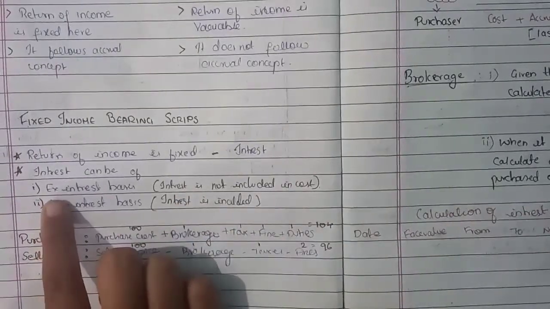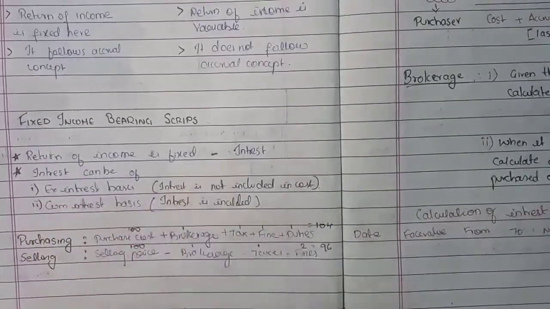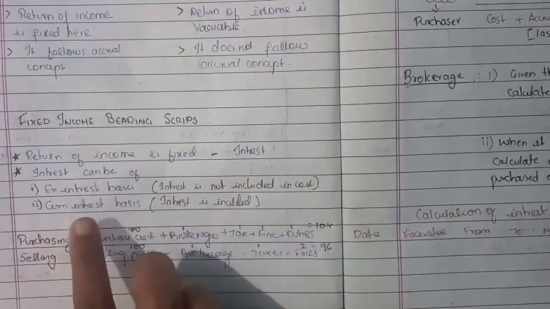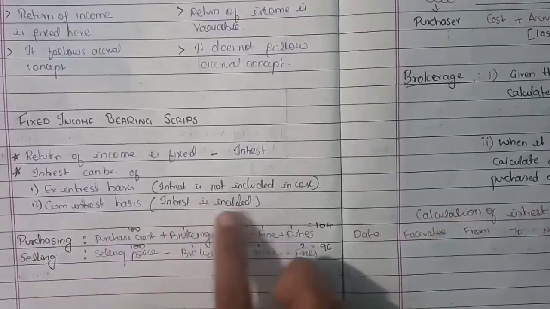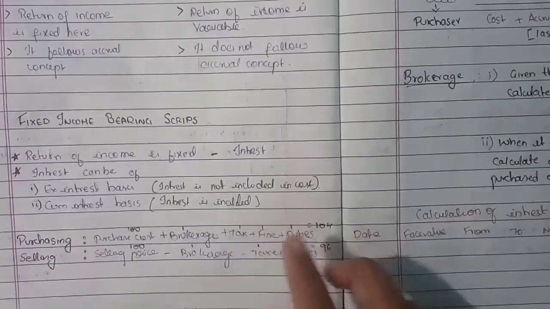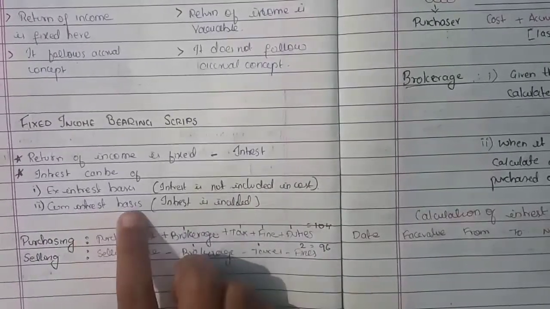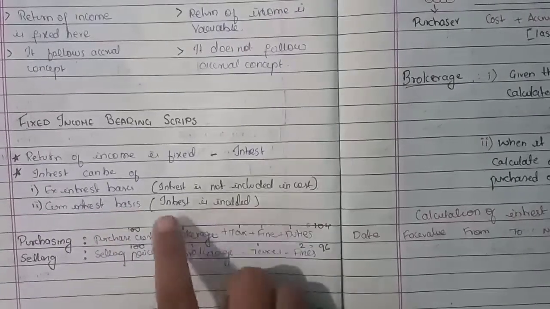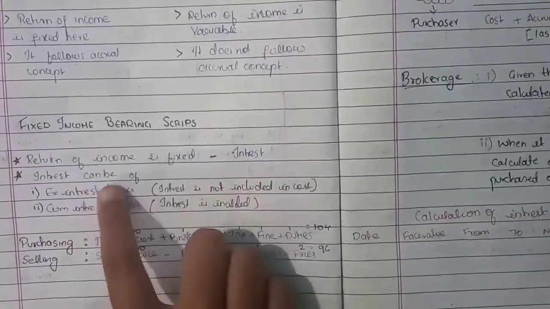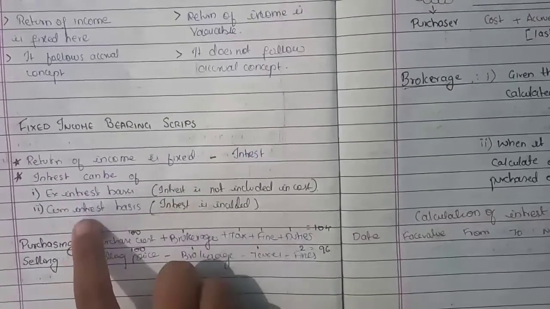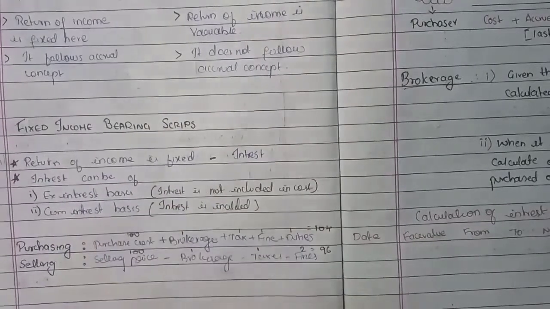That's why it is called ex interest basis. Then coming to cum interest basis, interest is included in the cost. If interest is included in the cost, then it is called cum interest basis. So ex interest plus interest is added, which leads to cum interest basis.